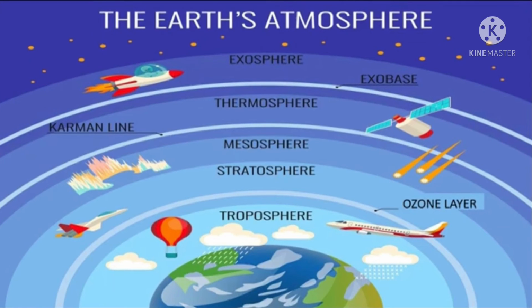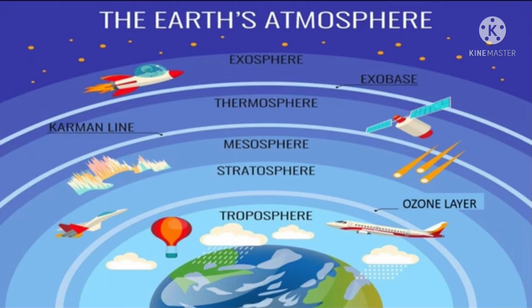Let's talk about structure of the atmosphere. Dear students, our atmosphere is divided into 5 layers, and these are troposphere, stratosphere, mesosphere, thermosphere and exosphere.